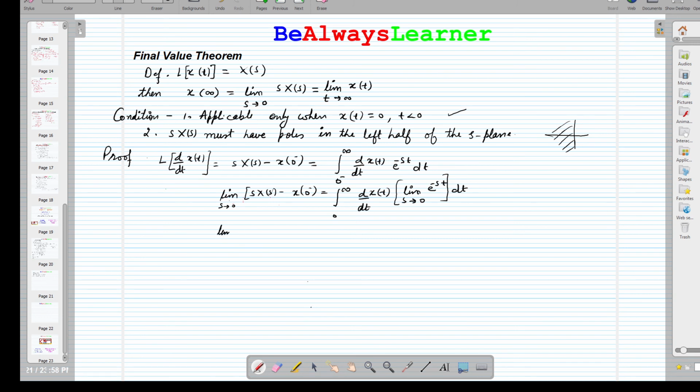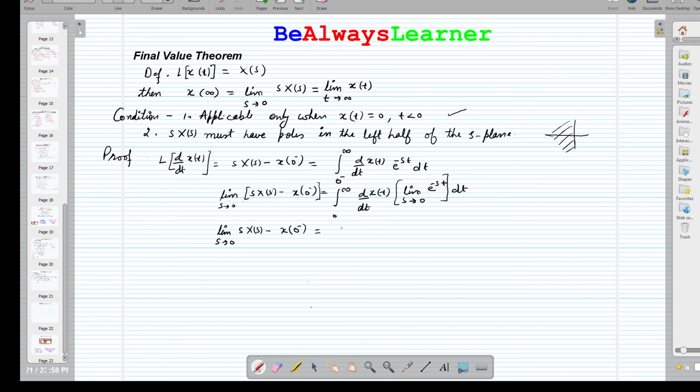The limit as s tends to 0 of sX(s) minus x(0 negative), here s is not there, so that should not change our expression, so it is the same.